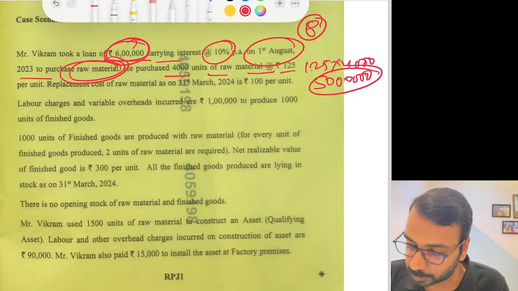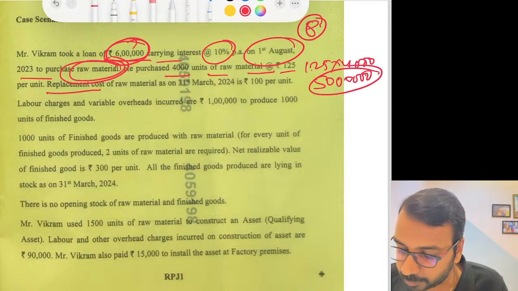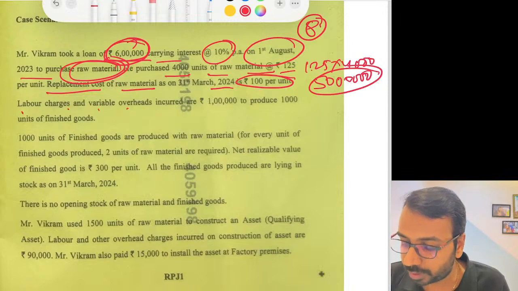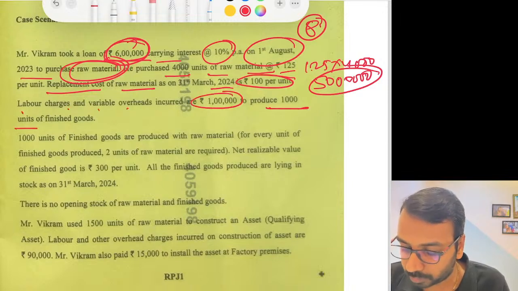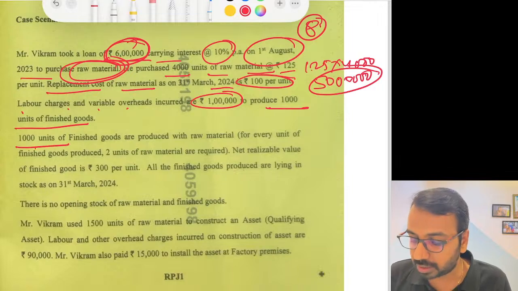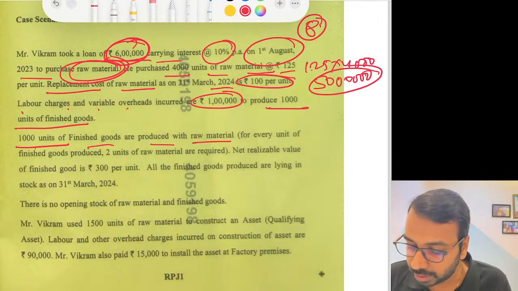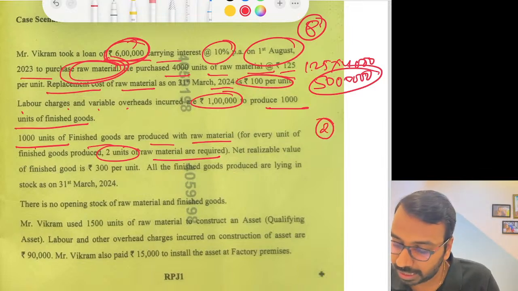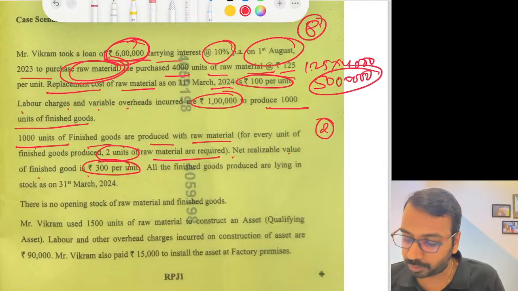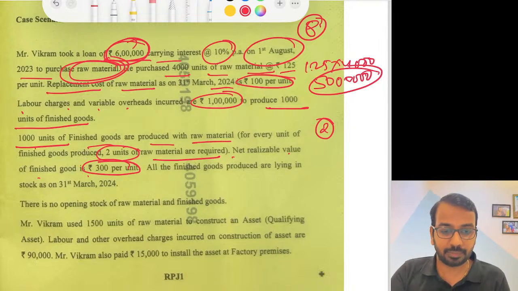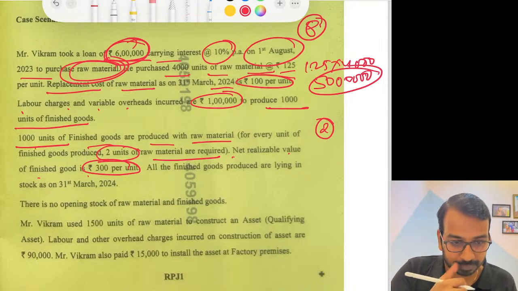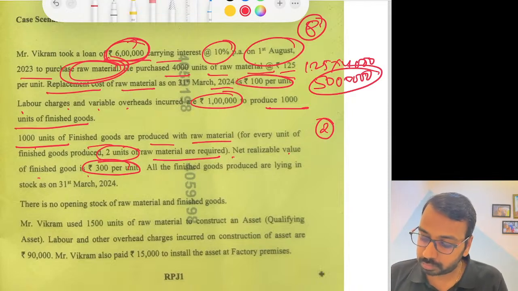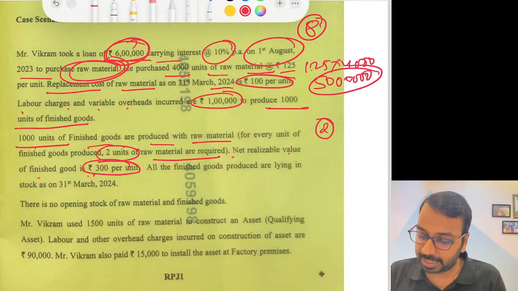Out of 6 lakhs, 5 lakhs is spent there. Replacement cost of raw material on 31st March is 100 per unit. Labor charge and variable overheads incurred are 1 lakh to produce 1,000 units of finished goods. 1,000 units of finished goods are produced with raw material by using 2 units of raw material. So 2 units are required. NRV of finished goods is 300 per unit. So what do we have to do? We have to calculate, see and compare.